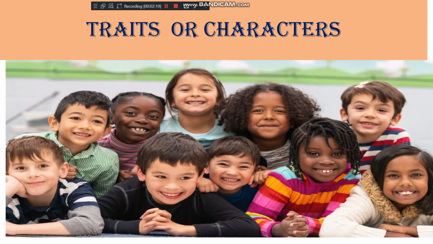So these are all features which are present in the human being. It can be the color, it can be the shape of nose or ear or eyes or the color of eyes or color of hair or the type of hair. These all features are known as characters or traits. So what are characters or traits?